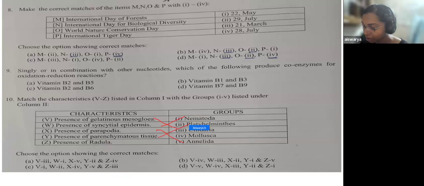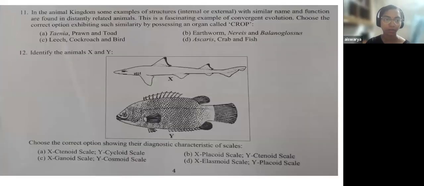The presence of radula is in mollusca. This was a very easy question. Even if you knew any one of these, you could have answered it. From the animal kingdom, whatever questions were asked from the zoology part were quite easy compared to the botany part.